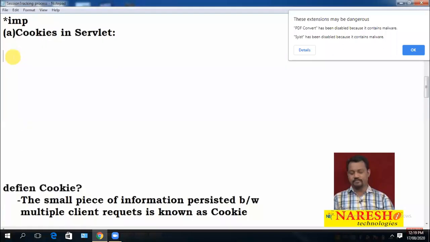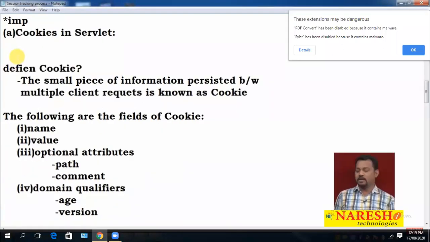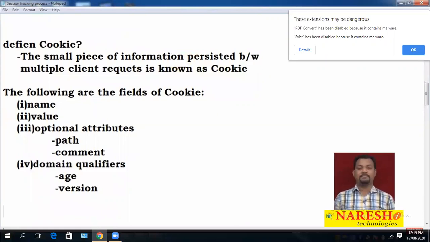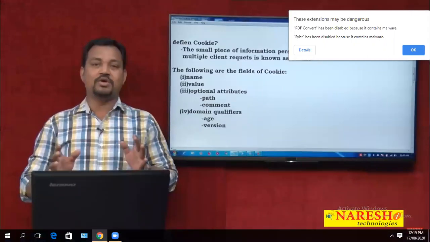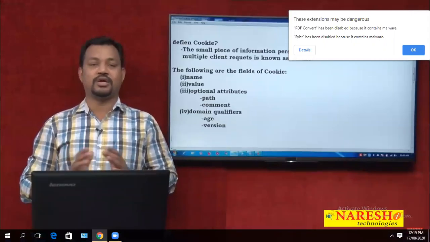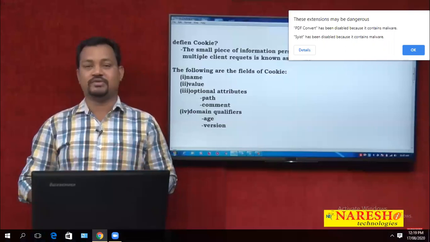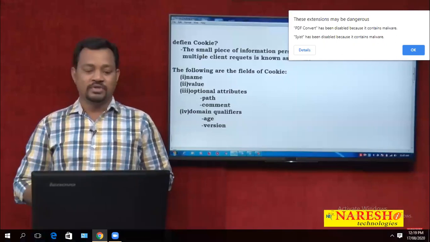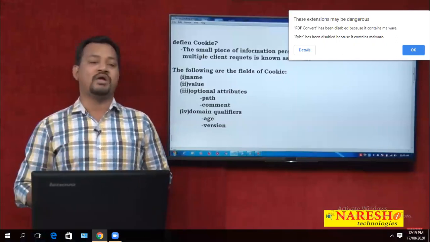So what is a cookie? I made one small note here. The small piece of information persisted between multiple client requests is known as a cookie. Whenever you want to track a user between multiple requests, we maintain one small piece of information to track him. That information, we are calling it a cookie.